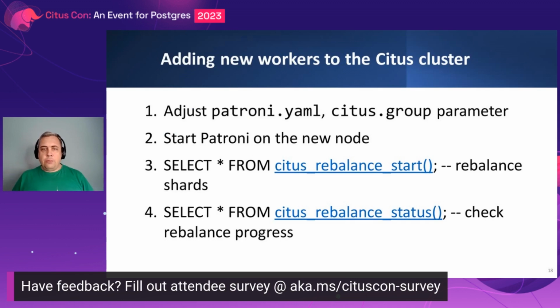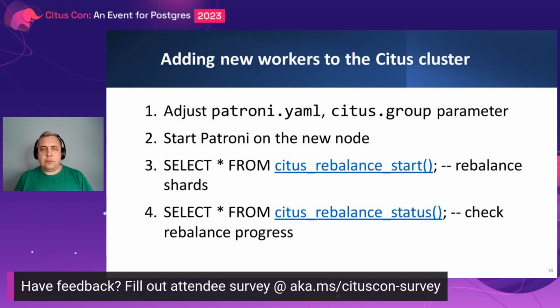How to solve the problem of scaling out when we add new workers? It's also very simple. We just create a new Patroni YAML file, a Patroni config file, and there are a couple of parameters that need to be adjusted. Of course, it's a unique name of this node, and the Citus group, which also must be new. It should not be the same as on existing nodes. And we just start Patroni with the new configuration file. Basically, that's it.